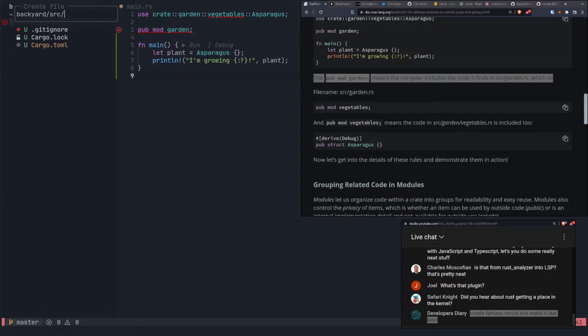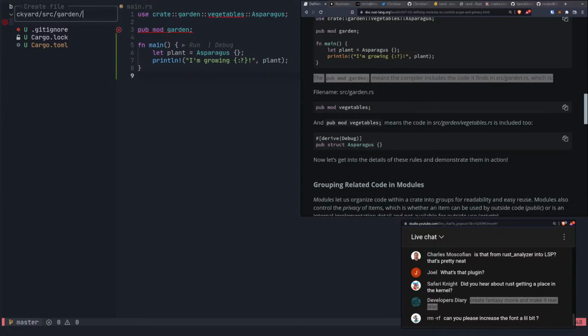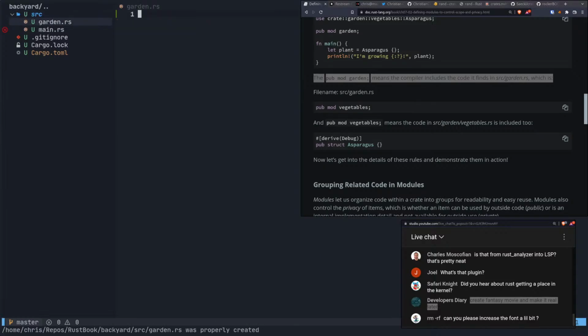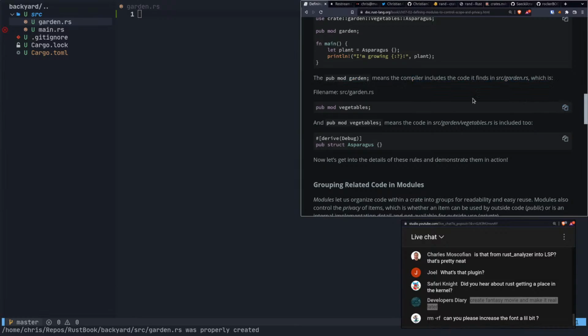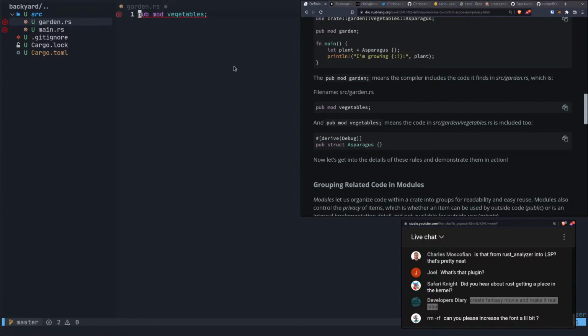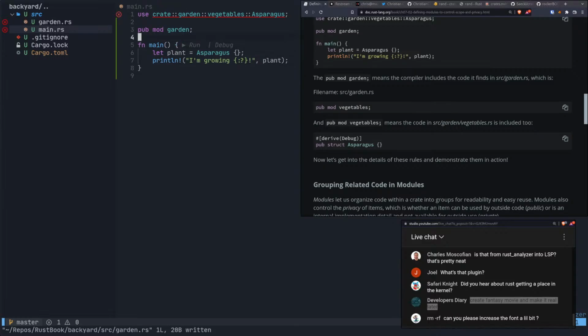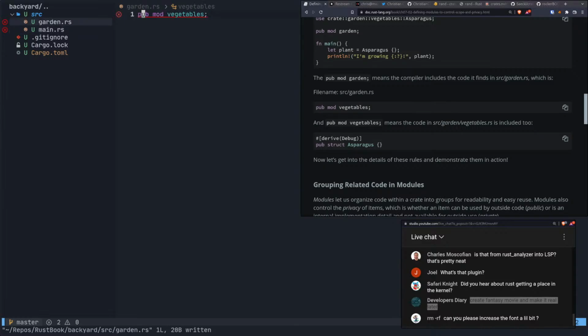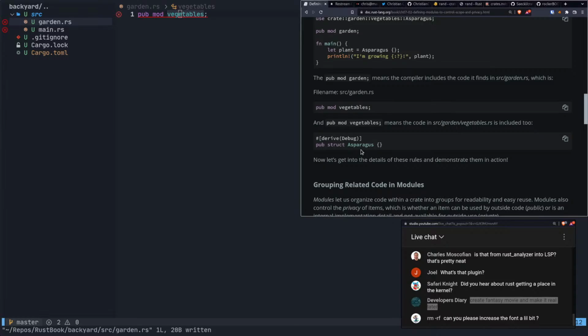We can create src, and then we got garden, and we'll make that for now. And then what goes under that? Well, let's get rid of that for now. We want garden.rs. And inside of here we have pub mod vegetables, because we have public module garden in here, and here we're going to have public module vegetables. And pub mod vegetables means the code in src/garden/vegetables.rs is included too.